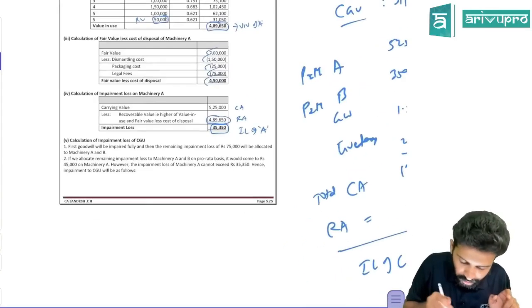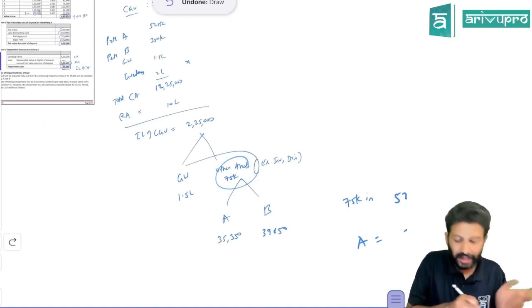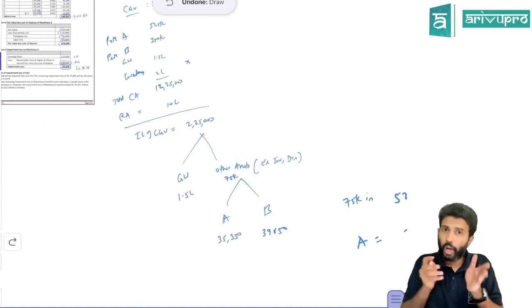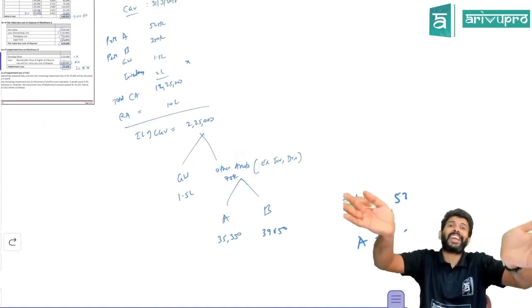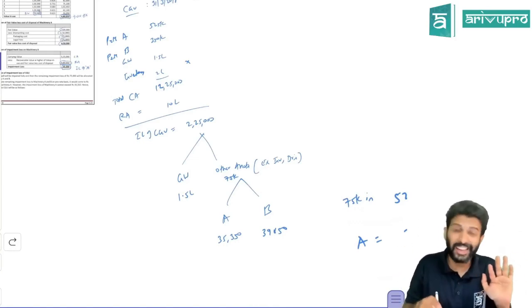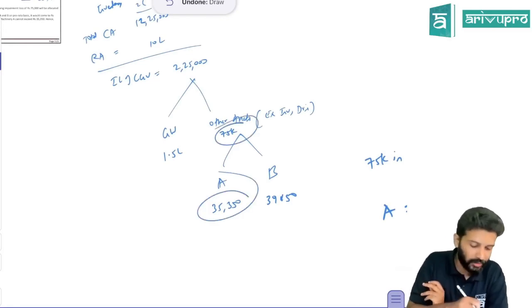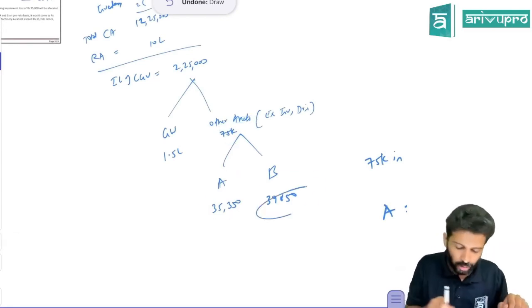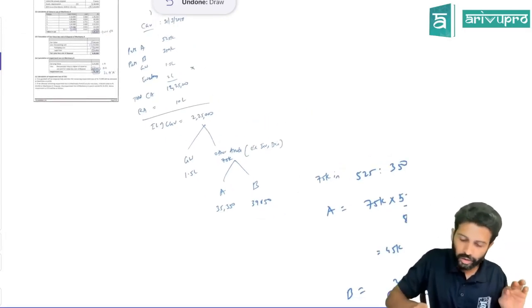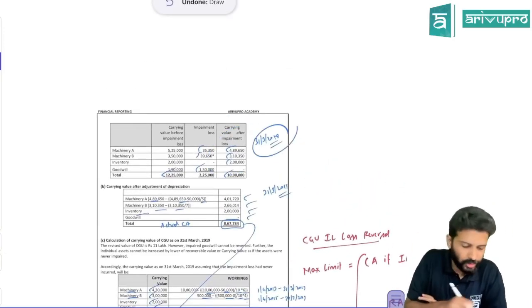In this case, impairment loss relating to A was 35,350. How much is the impairment loss relating to other assets after writing off goodwill? 75. Normally the 75,000 you give to other assets in their carrying amount ratio. But in this problem, you have data to compute impairment loss relating to machinery A alone, which is 35,350. Hence, you don't use the ratio approach. Out of 75, straight away you give 35,350 to A. The balance you give to B. That is one round. After allocation of impairment loss, obviously carrying amount will reduce. This is the 31st March 2018 position.